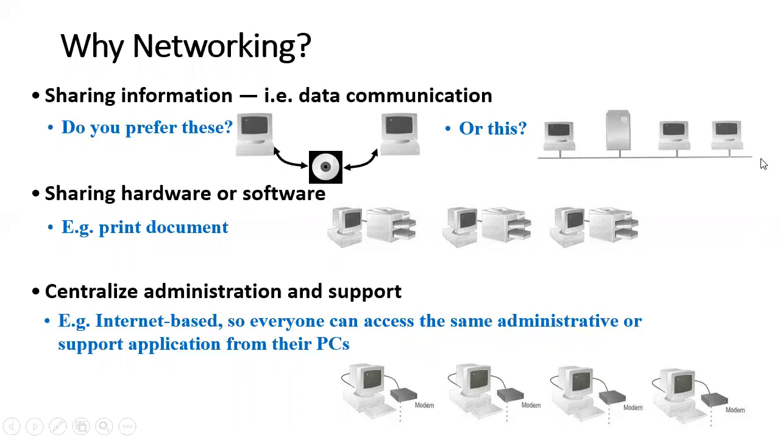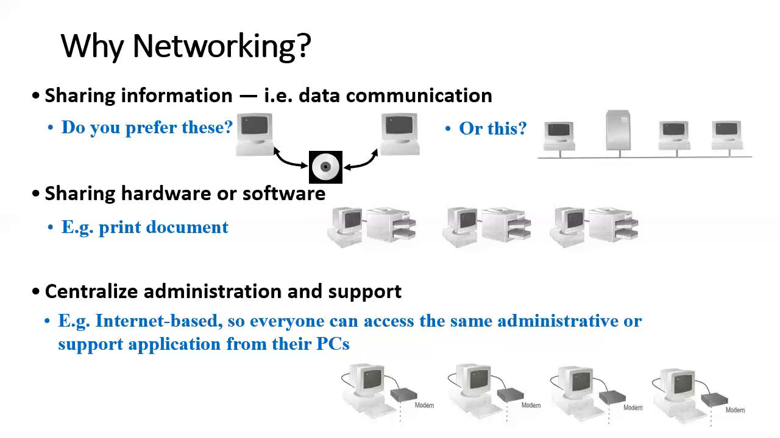Sharing hardware or software. Example, print document. When data is on computer network, only one computer can serve the purpose of printing, instead of a printer with every PC. So the investment on so many printers will be reduced.